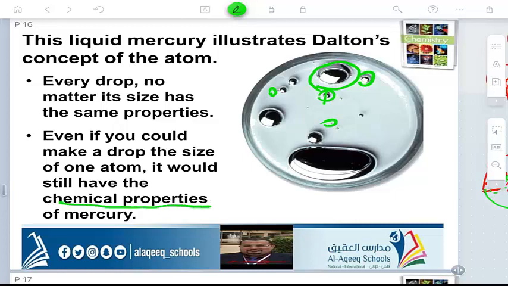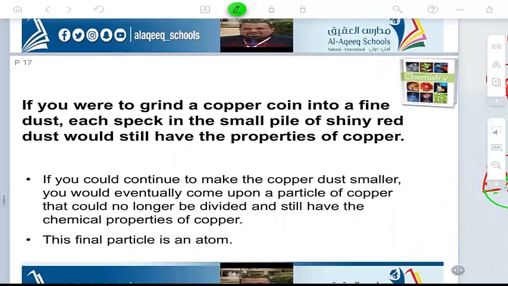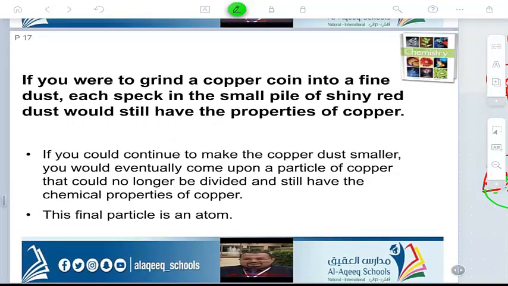The chemical properties are the same even if you divide the drops, but the smallest droplet also has many atoms. You cannot find only one atom by this dividing.